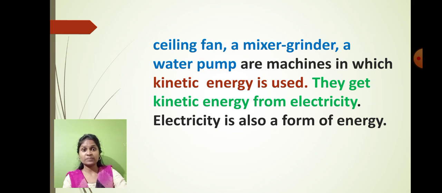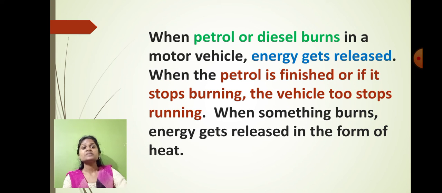So students, whatever we have learned today, did you understand that? Let's revise once again what we have seen today. We have seen that, students, whenever petrol or diesel burns in a motor vehicle, the energy gets released. When the petrol is finished, or if it stops burning, the vehicle too stops running. When something burns, energy gets released in the form of heat.